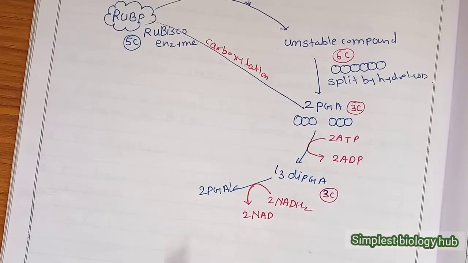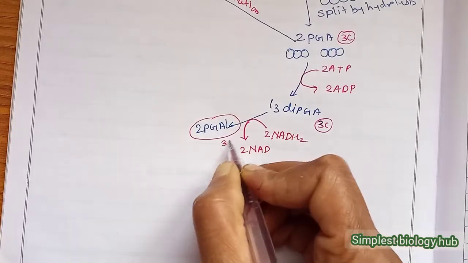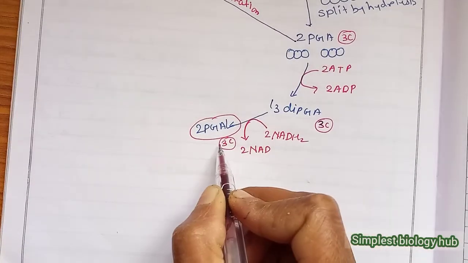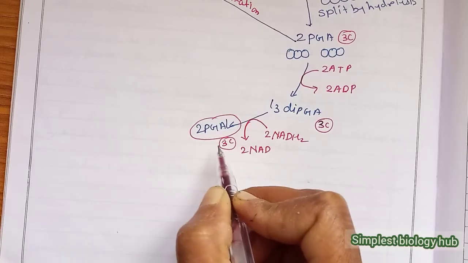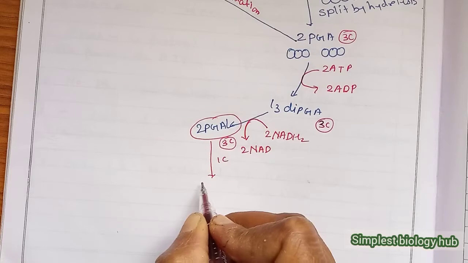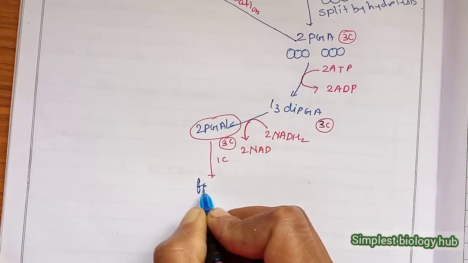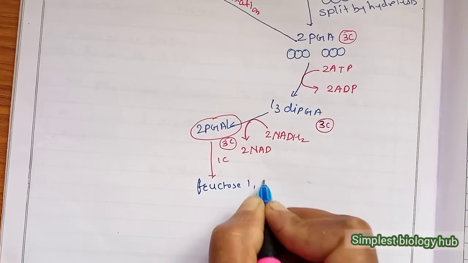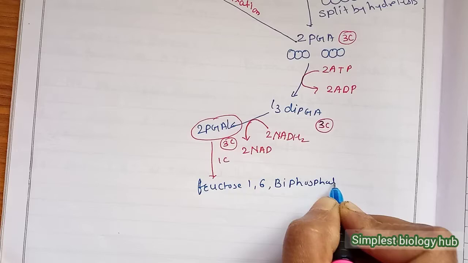That 2-PGAL is the most important compound here. Actually, it is a 3-carbon compound, and there are 2 molecules, which means there are a total of 6 carbons. Out of that 6, 1 carbon is fixed in the form of fructose 1,6-bisphosphate.